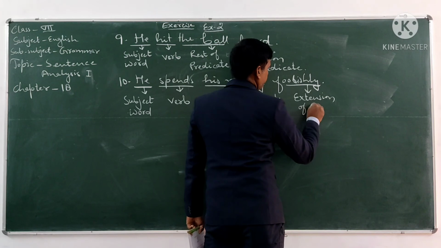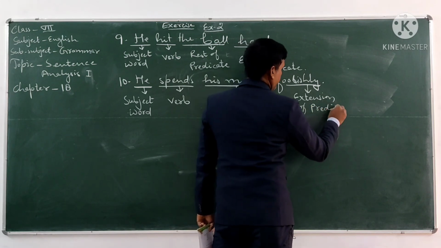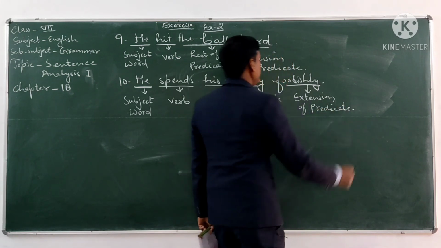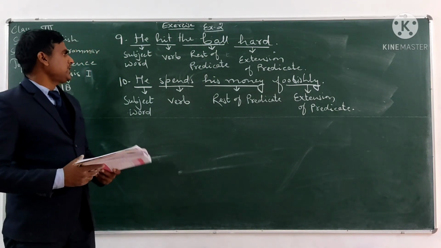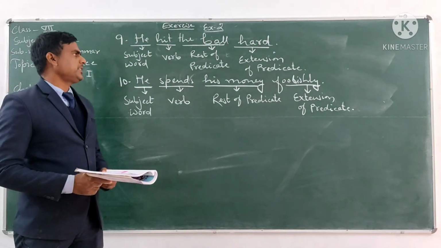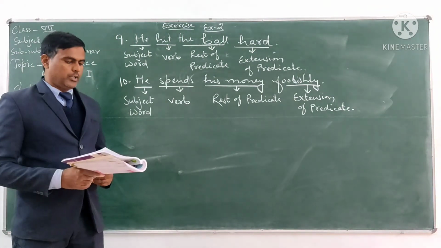So this is the sentence analysis of sentence number 10. He spends his money foolishly.